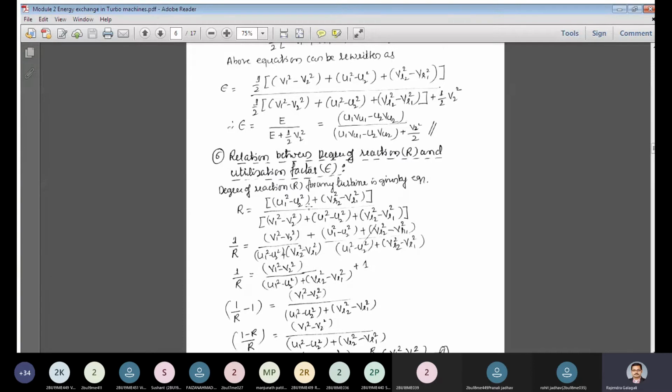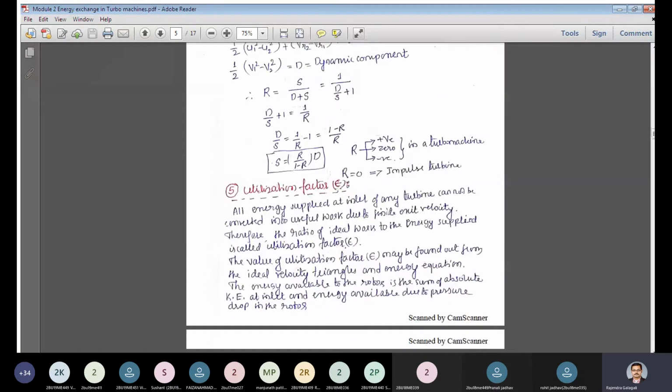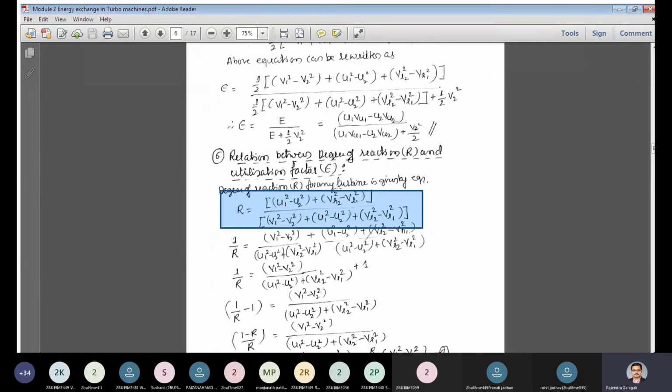So basically we have understood the degree of reaction. This is an expression for the degree of reaction: U1 square minus U2 square plus VR2 square. By definition, it is half over here. If I remove these half signs, I can straight away write static head divided by the total head.